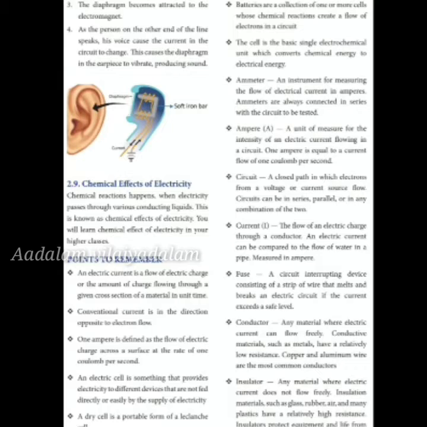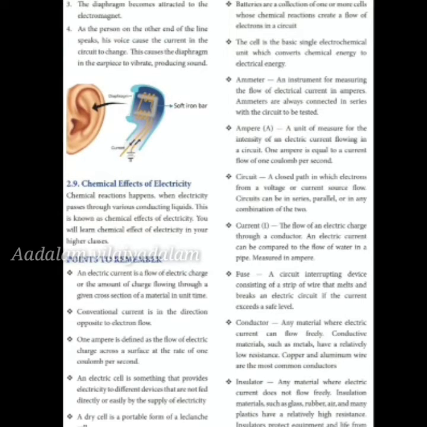A dry cell is a portable form of Leclanché cell. Batteries are a collection of one or more cells whose chemical reactions create a flow of electrons in the circuit. The cell is the basic single electrochemical unit which converts chemical energy into electrical energy.